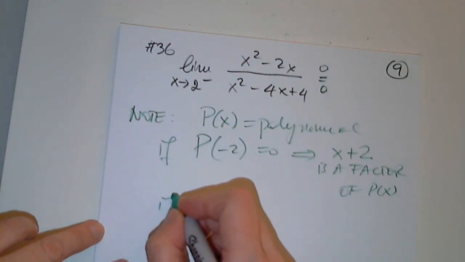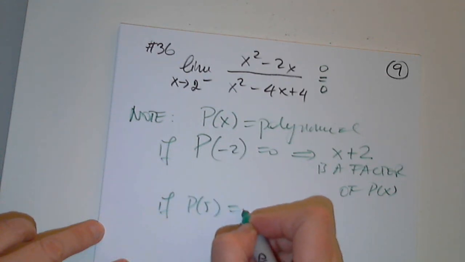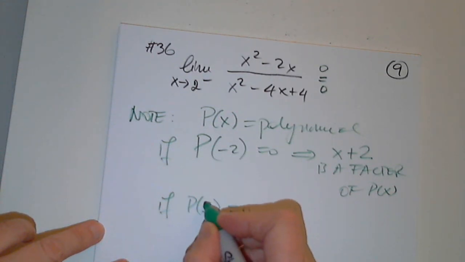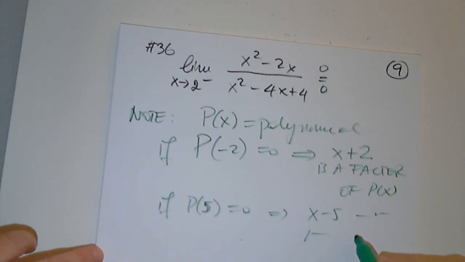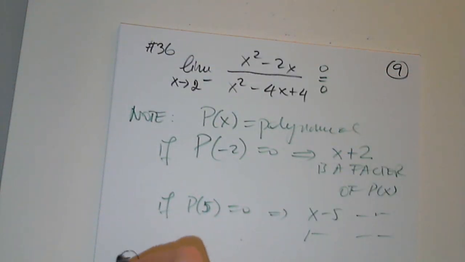If p of 5 is 0, can anyone give us the factor? X minus 5. Good.